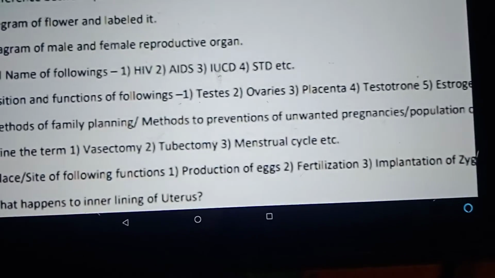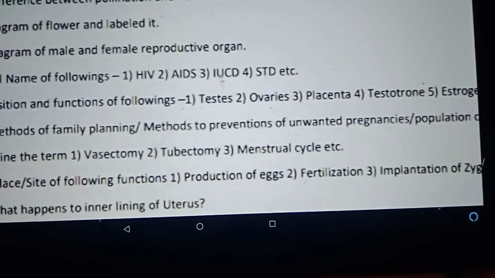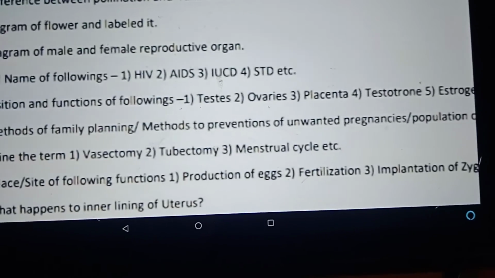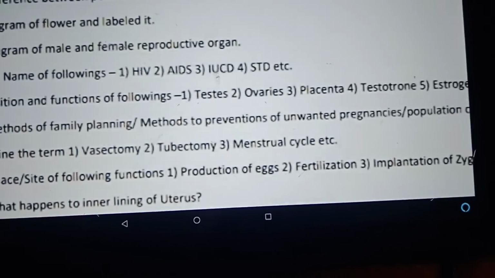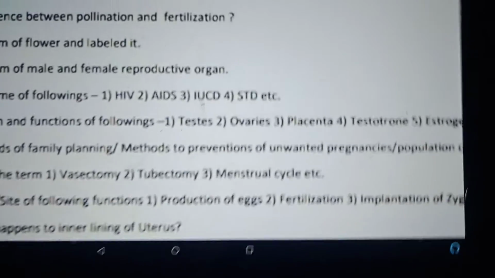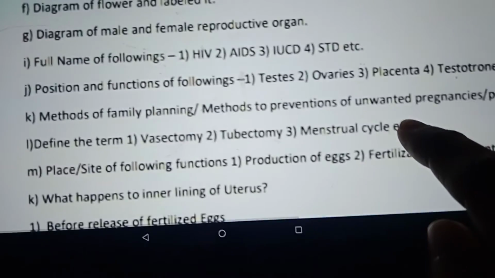Ovaries are present in the lower abdominal area of the females. Placenta is there. It is the cord through which the fetus is joined to the mother's body, and it gains nutrition through it. Testosterone, male reproductive hormone. Estrogen, female reproductive hormone.